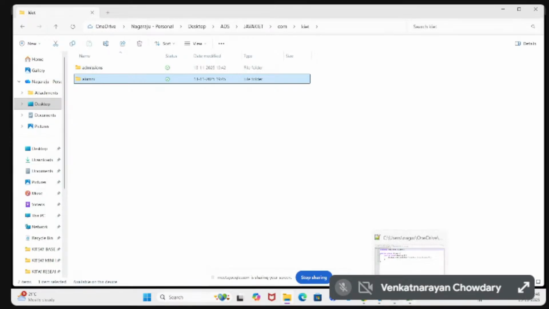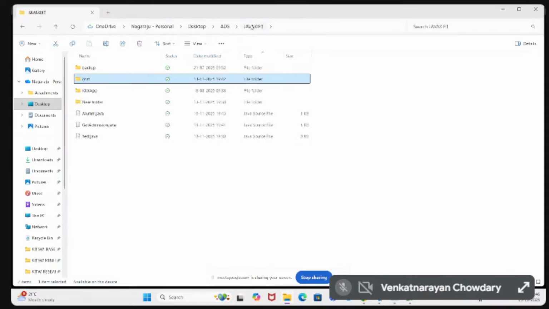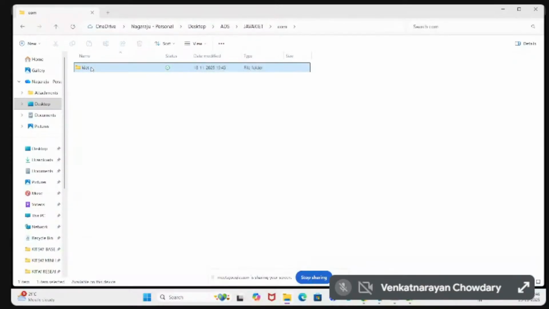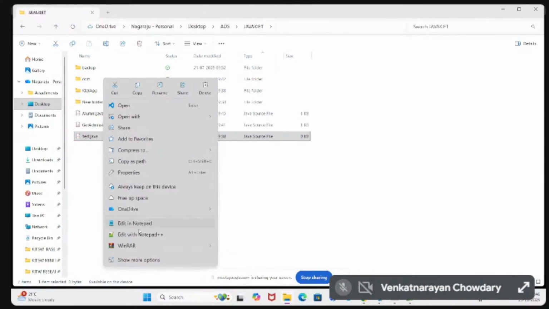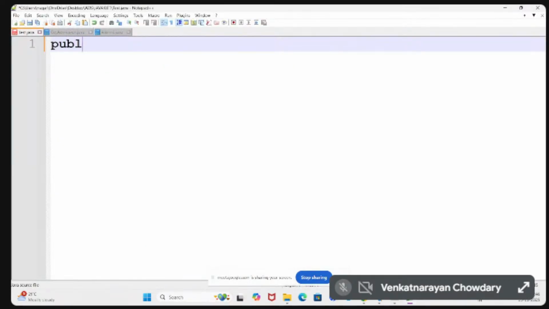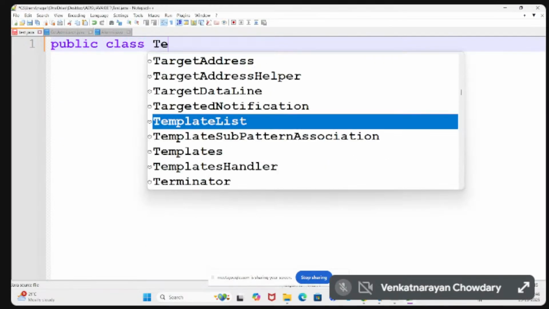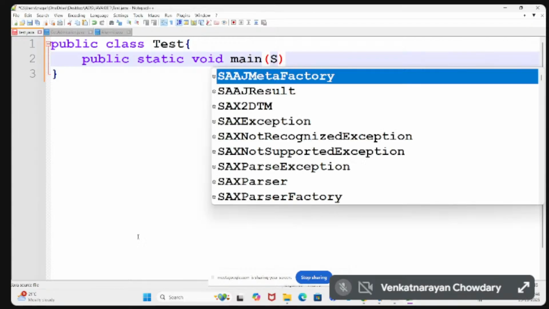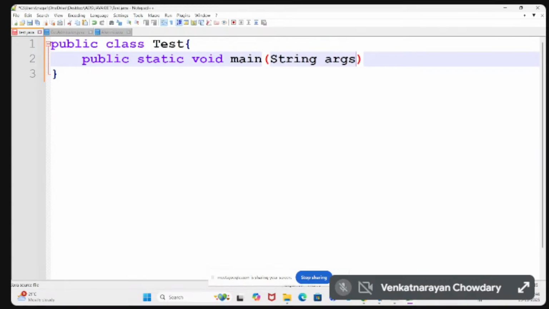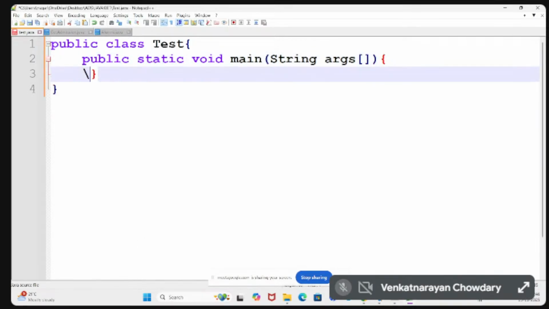So now I have already created user defined packages. We need to use those packages. Meaning, public class Test, and within this I will write a main method, String args, open the main method and close the main method.